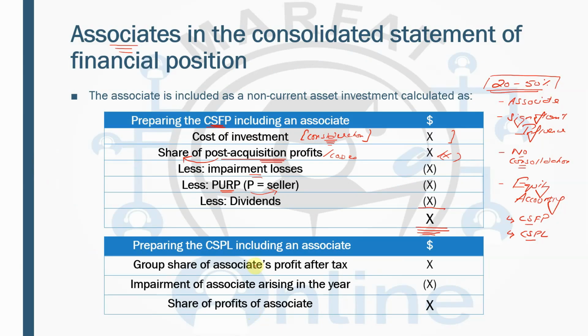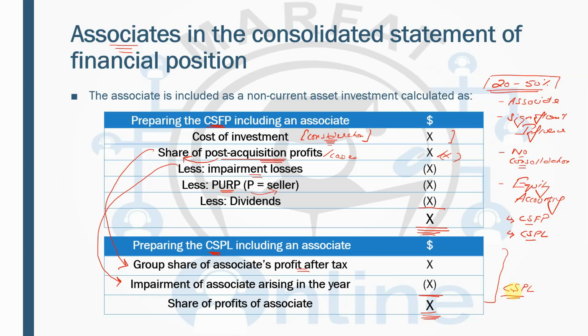And then there will be the associate figure in the consolidated statement of profit or loss, which is simply the post-acquisition profit, again, because the profit is recorded in the statement of profit or loss, and then any impairment will be reported. This net figure, post-acquisition profits minus impairment, will be recorded in the consolidated statement of profit or loss. And I'll be showing you this figure as well when we reach the consolidated statement of profit or loss.